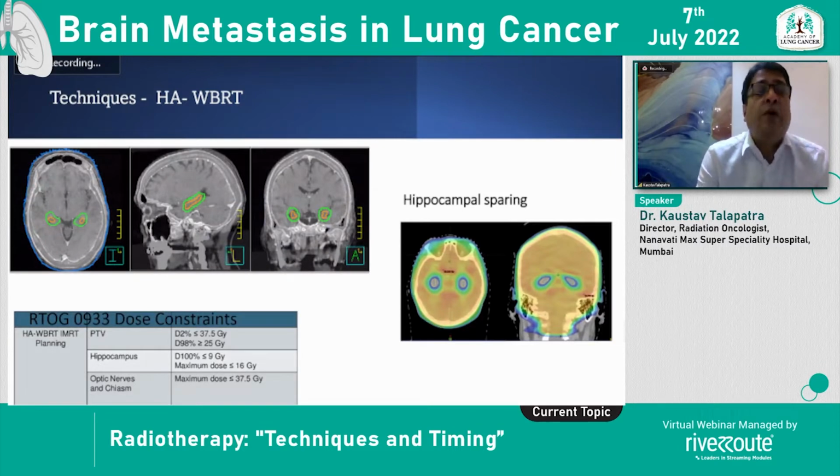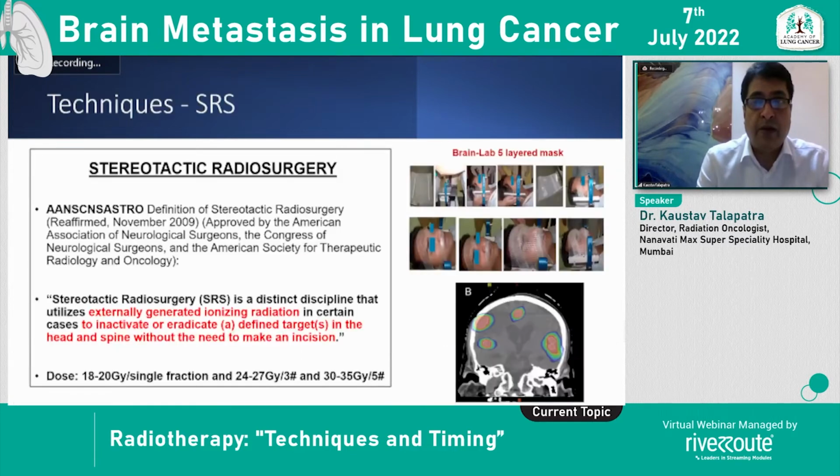So when you have multiple metastases and you need to plan whole brain radiation, as we have already talked, for neurocognitive and sparing of memory, you can avoid the hippocampus. Contouring of the hippocampus is a different topic altogether, but you can do hippocampal avoidance and deliver a dose constraint to the hippocampus by sparing it. You will have a lesser decline in memory, and this is how it really looks on a radiation map. The hippocampus sparing, or HA, hippocampal avoidance whole brain radiotherapy.